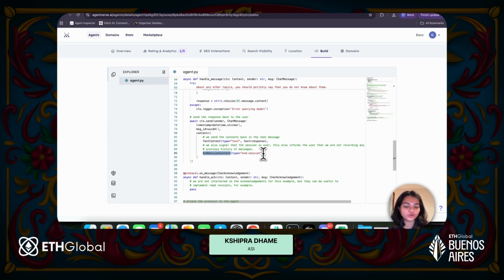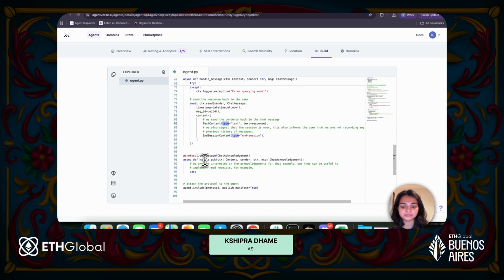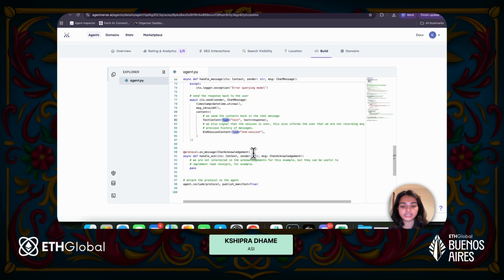Now let's say you want to pass images, videos, or audios to your agent. In that case, instead of text content, you can use resource content, and you will have to change the type to the standard MIME types that exist. I will also point you to some resources that show you how you can pass images to the agent, or, if your agent is generating an image, how you can send the image back to ASI1.